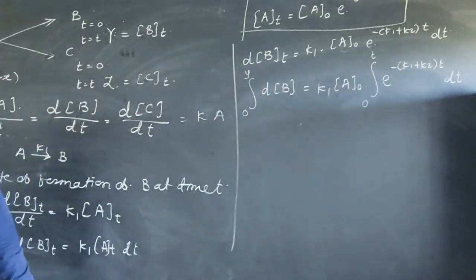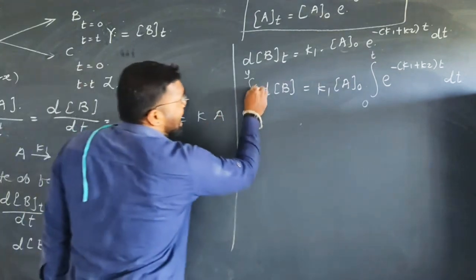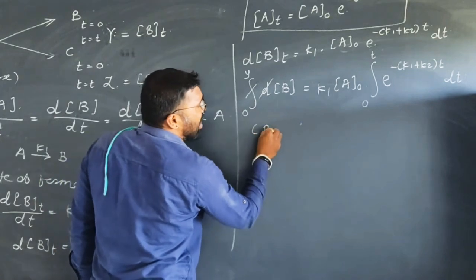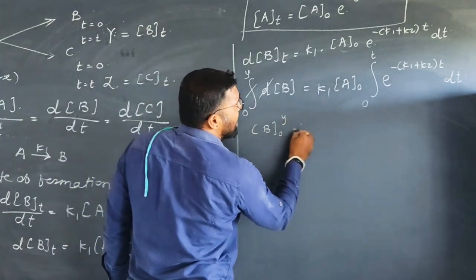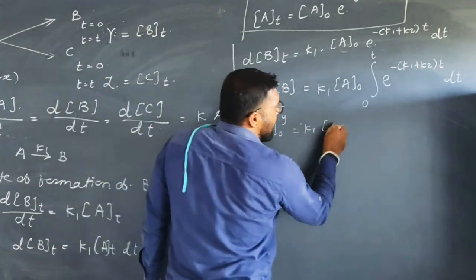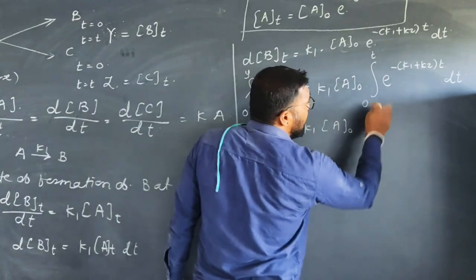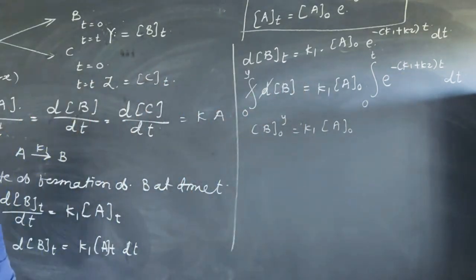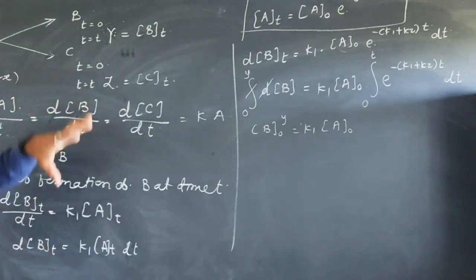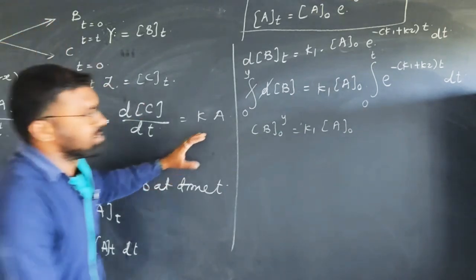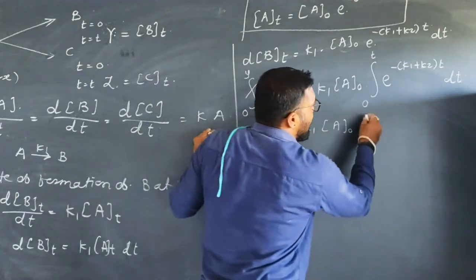Okay, I hope you can understand all these terms. Here integration and derivative are cancelled, therefore the value is a b, 0 to y, K1 is a constant. A0 is also constant. Integration of this exponential factor, what is the answer of this integration? That term remains as it is.